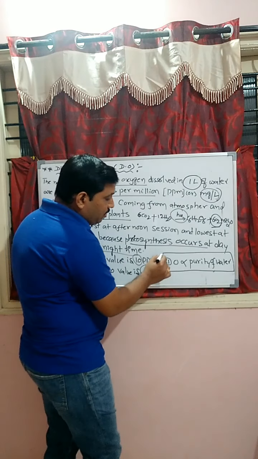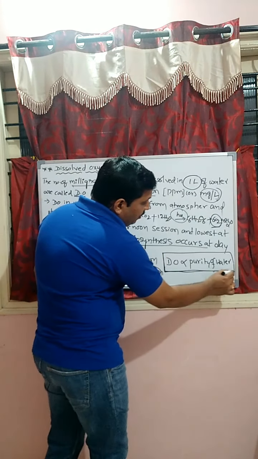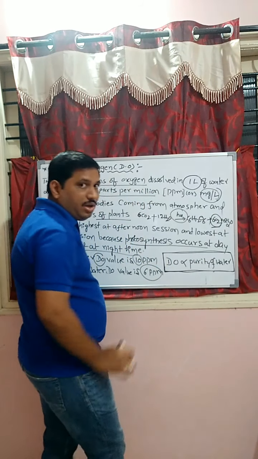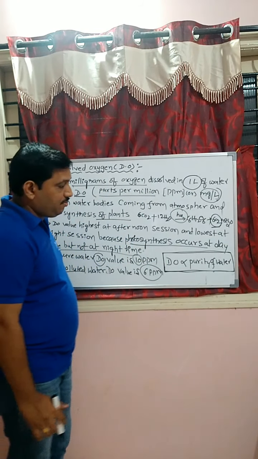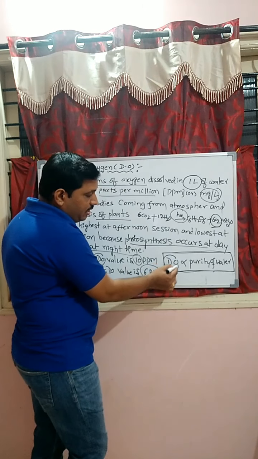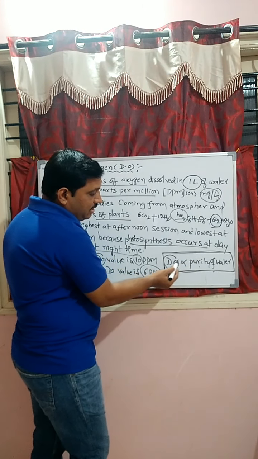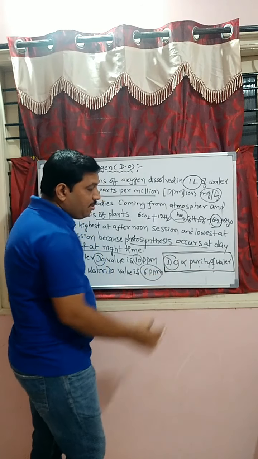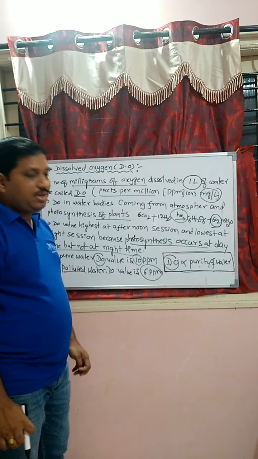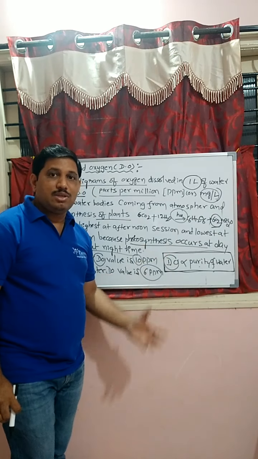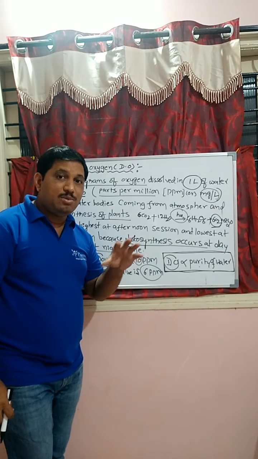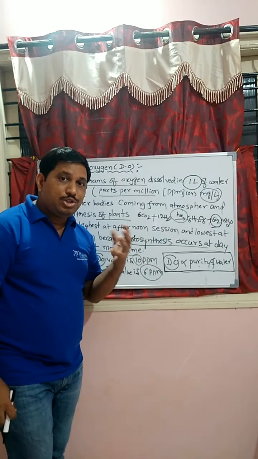Therefore, we give the conclusion, students. The dissolved oxygen value is directly proportional to the purity of water. As the DO value increases, the purity of water increases. As the DO value decreases, the purity of water decreases. In examinations, they will give some examples A, B, C, and their DO values are given. Which is the purest water? The one with the highest DO value, because DO value is directly proportional to the purity of water. Okay, students, copy this.